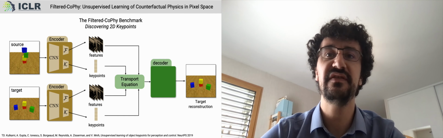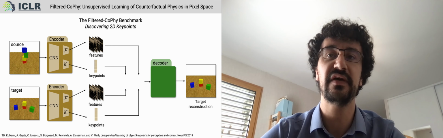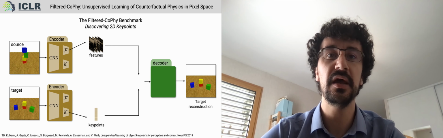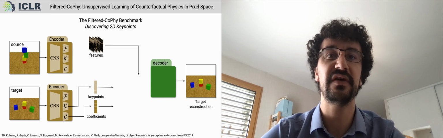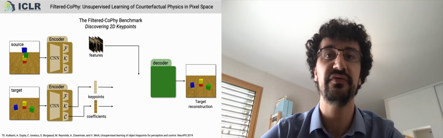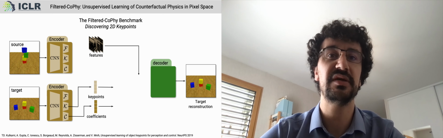In order to fix these issues and build our derendering module, we chose to remove the transport equation as well as the feature dependency of the target image. To compensate for the loss of information, we propose to augment the representation defined by the 2D key points with a low number of coefficients, which will be discovered in an unsupervised way by the model. We will see that a representation emerges where these coefficients represent shape information.